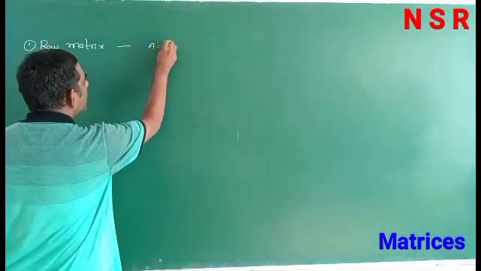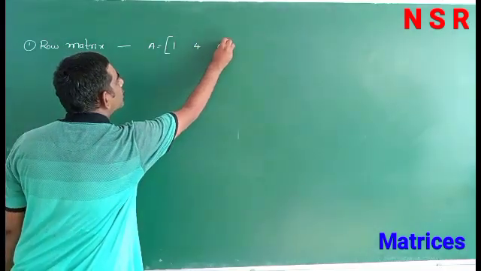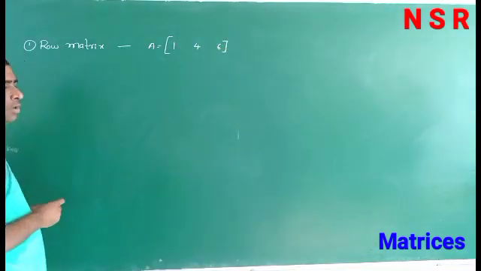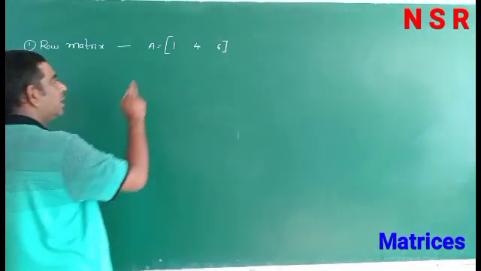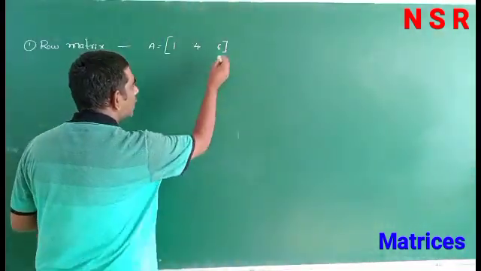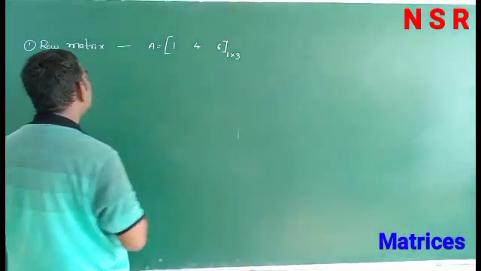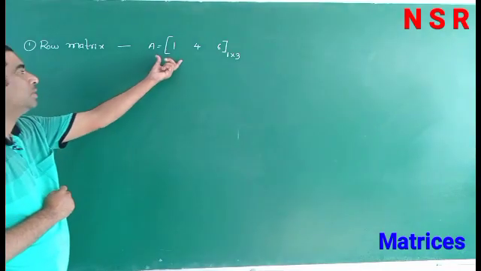For example, 1 4 6. Observe this matrix. Here we have only one row and 3 columns. So the order of the matrix is 1 by 3. So this matrix has only one row, so this is called a row matrix.